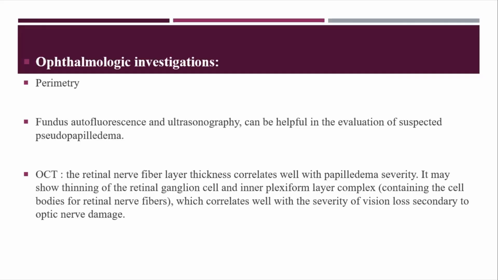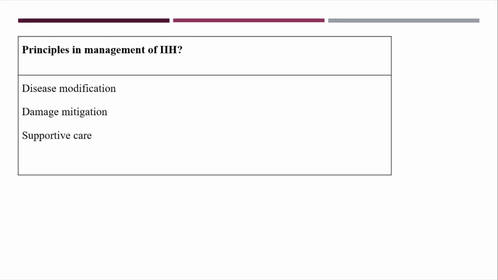So other ophthalmological investigations include perimetry, fundus autofluorescence, and ultrasonography to rule out pseudopapilledema. OCT can also give a clue: thinning of the retinal ganglion cell layer and inner plexiform layer, which can correlate with the severity of vision loss secondary to the optic nerve damage. So this is the main focus of our topic today.